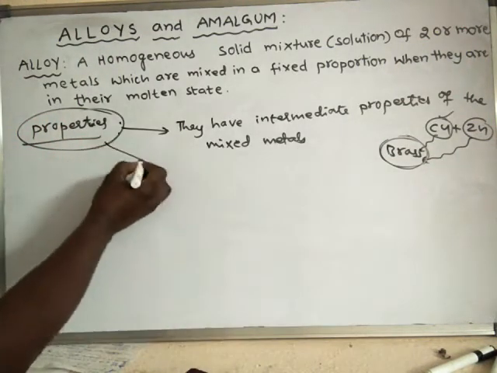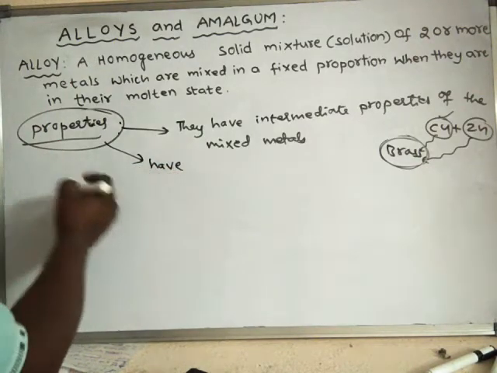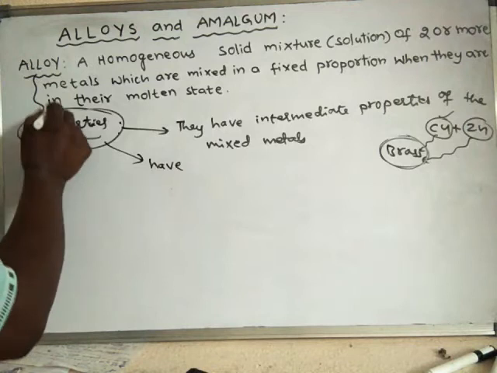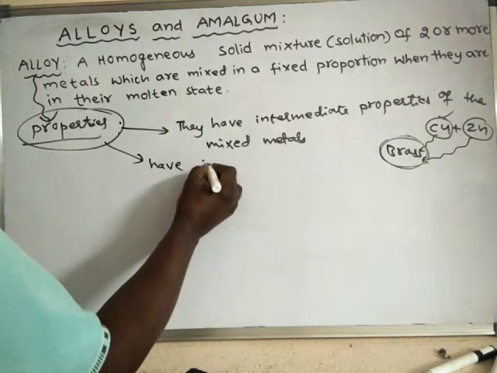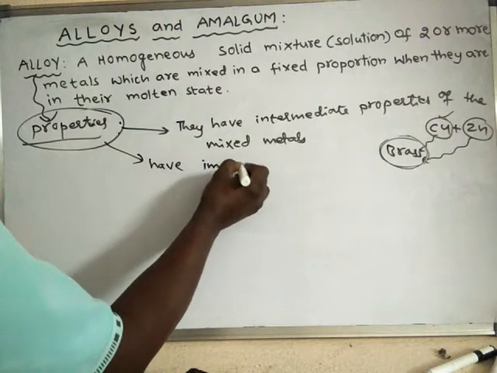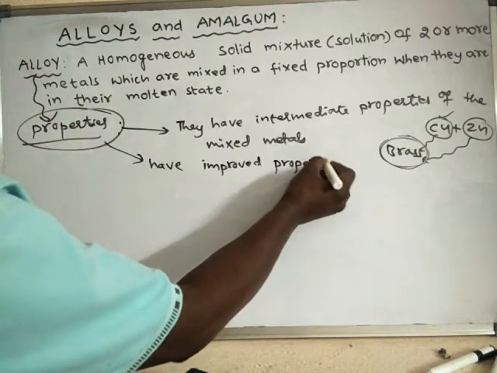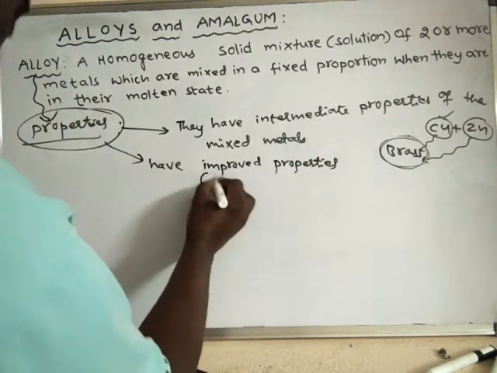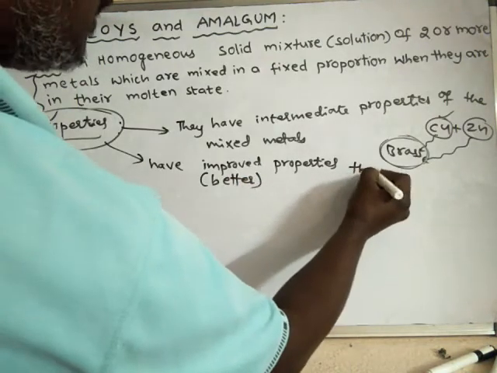So alloys have improved properties, or better properties, than the metals.